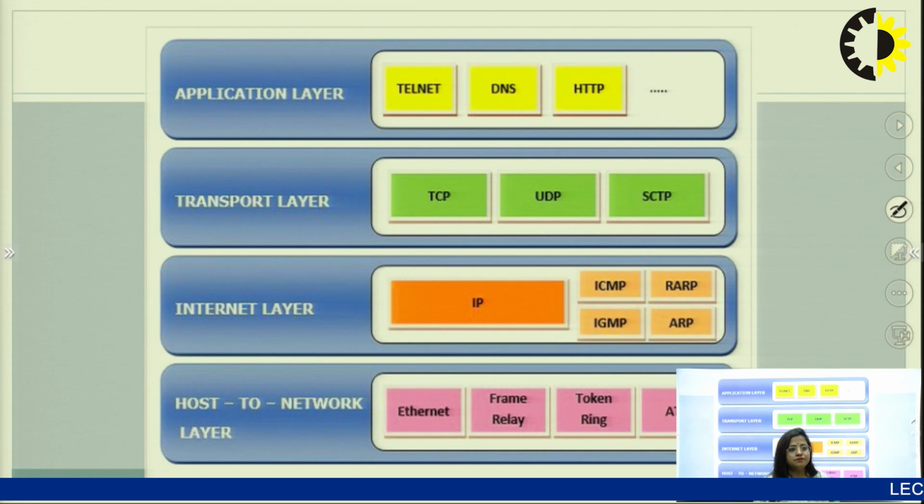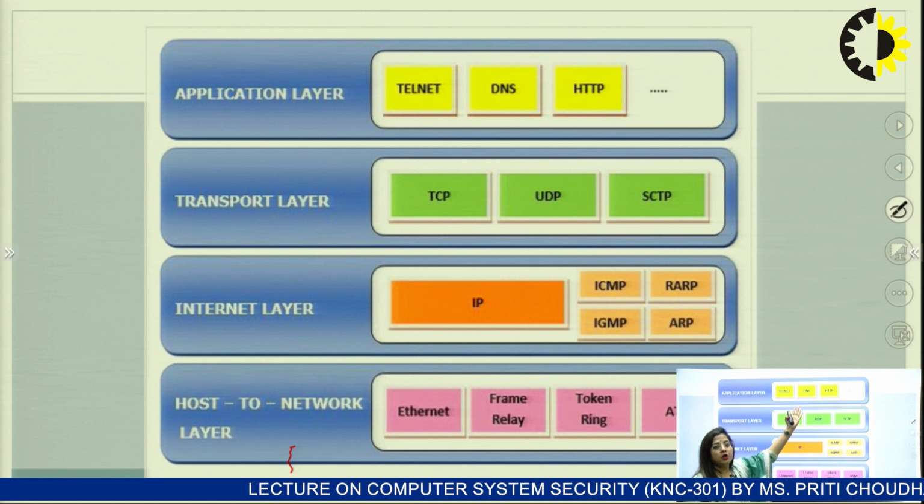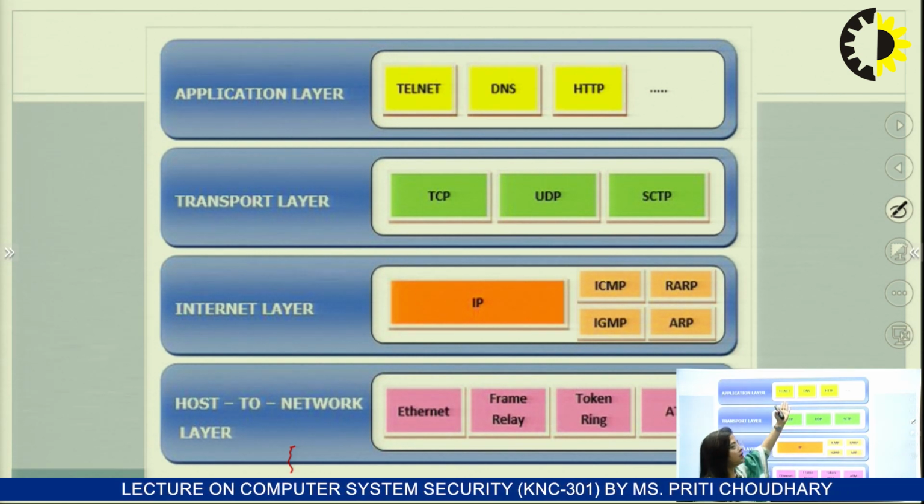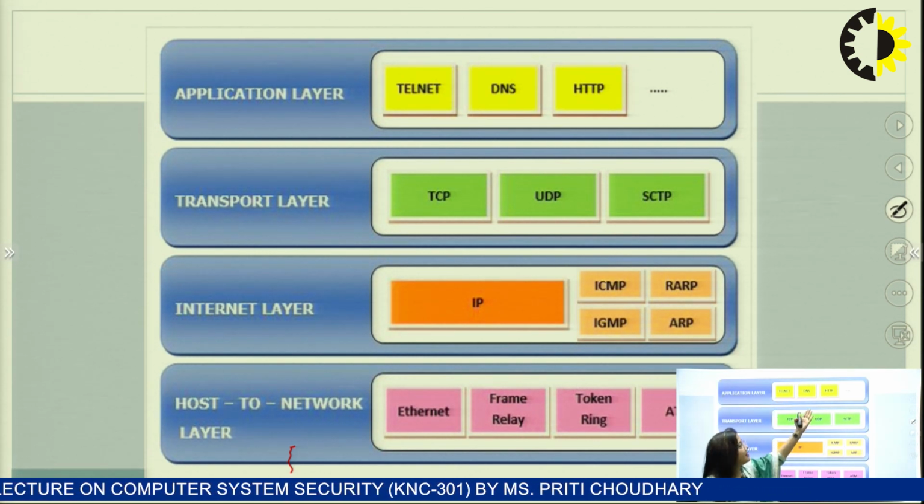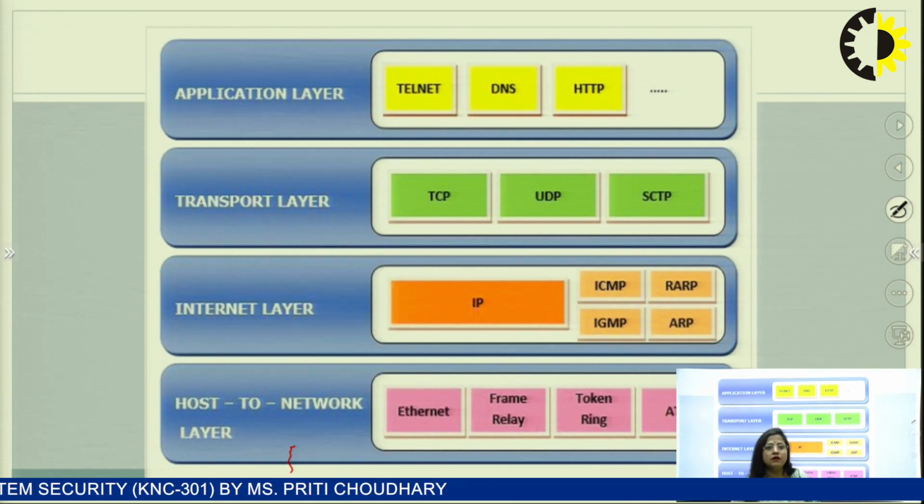And these are the four layers again. The first one is the application layer. The application layer comes with these types of protocols: Telnet, DNS and HTTP. DNS is the Domain Name System, Telnet is used for communication, and HTTP is used to connect to any website link.